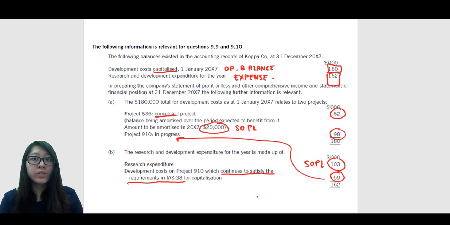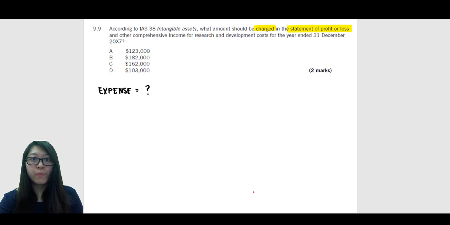If it continues to satisfy the requirements or the criteria, then we do not need to expense it because it still satisfies as an intangible asset. So far we only have two items that should go into our profit or loss. That would be the 20,000 of amortization and also the 103,000 for the research expenditure. So in that case, our answer will be A.